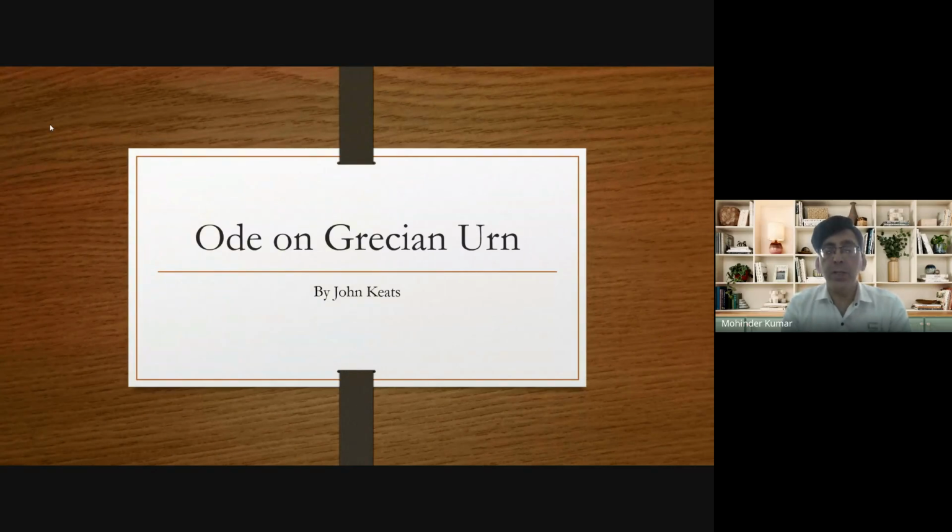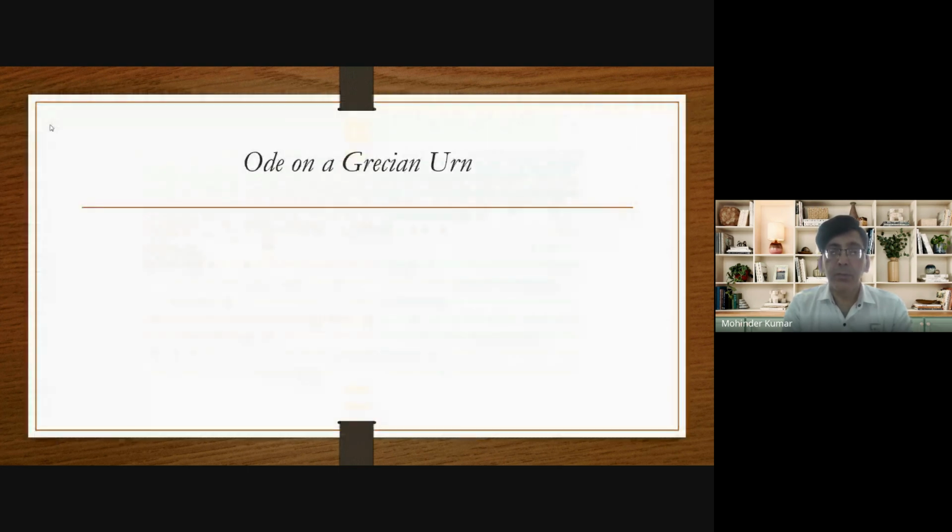In this lecture, we will discuss John Keats, one of the famous poems, Ode on Grecian Urn. What is the meaning of Grecian? Grecian means Greek. So, Ode on Grecian Urn means a poem on a Greek urn. First of all, we will discuss the central idea of this poem, and then we will discuss each and every line of this poem in detail.